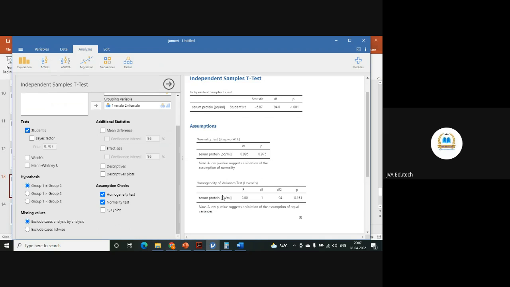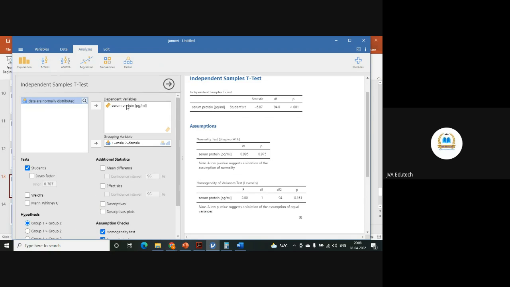If they are not fulfilled, then this value is not correct. You should not apply independent t-test. Rather, you should apply its non-parametric equivalent. And here it is also giving you a side by side option. If your data is not following assumption, then rather than going for independent t-test, select Mann-Whitney U test.